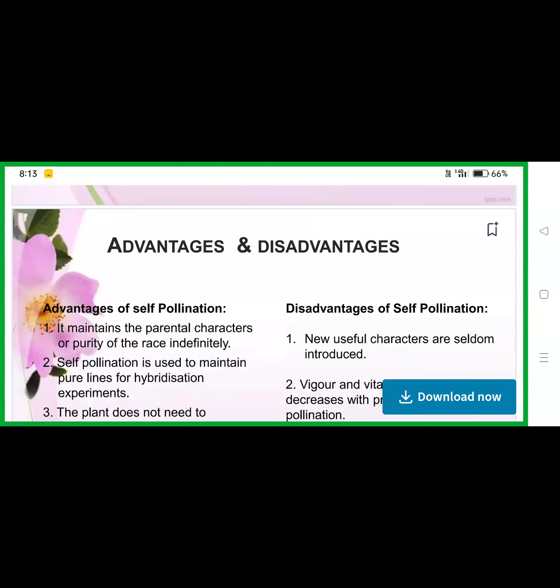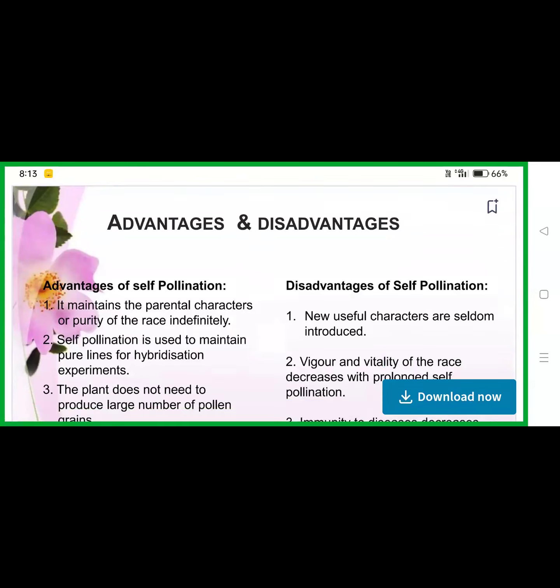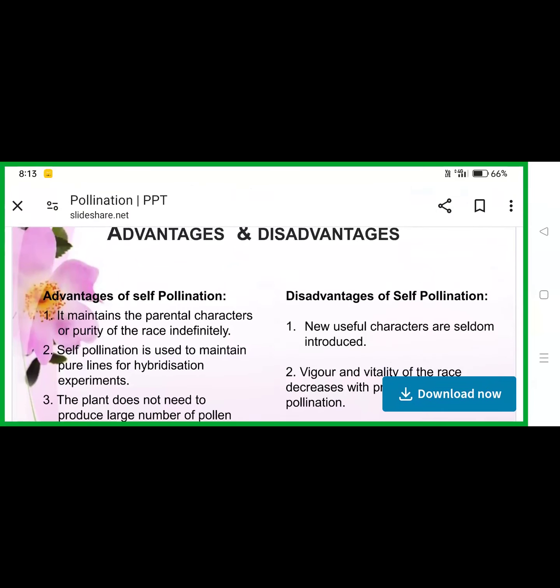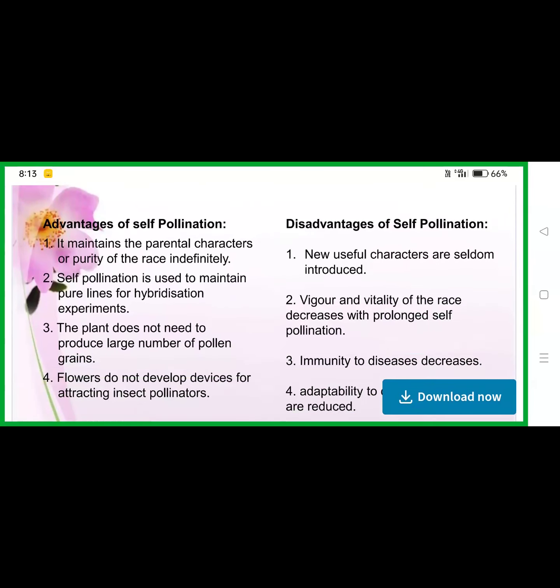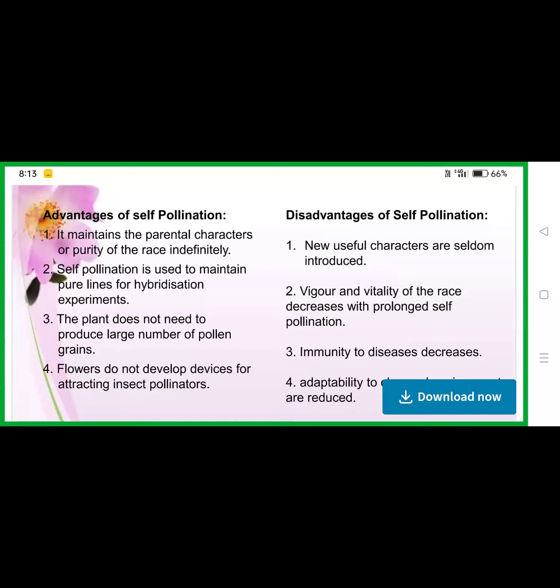So, what are the adaptations of cross pollination? These are some of the advantages and disadvantages of self pollination. It maintains parental characters, the purity of the race indefinitely. So, self pollination is used to maintain the pure lines for the hybridization experiment. The plant does not need to produce a large number of pollen grains. It does not develop devices for attracting insect pollinators.